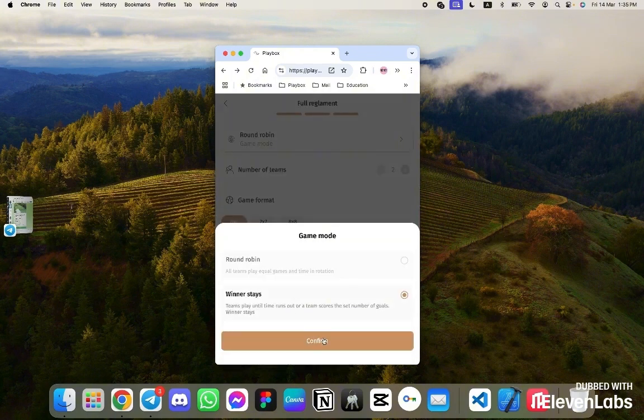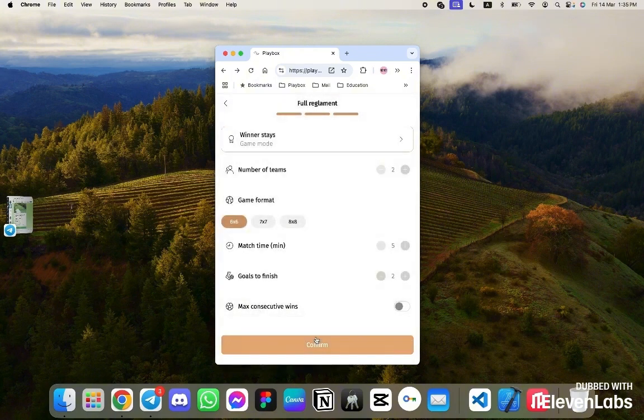There is another system: the winner stays. And here, accordingly, the rules are a bit different. Here, the winning team will remain on the field. You also set the match time and the number of goals required for the premature end of the game, respectively, for the win. Scoring this number of goals, the game will end, and the winning team will remain on the field. This generally allows strong teams to play longer and slightly increases the intensity of the match, the responsibility, and the pull for results.